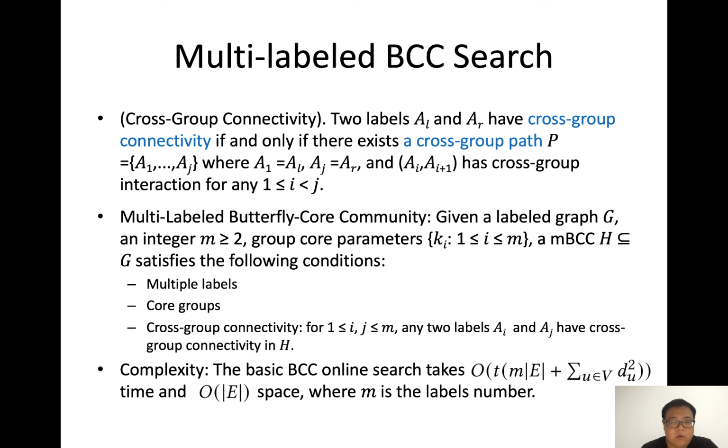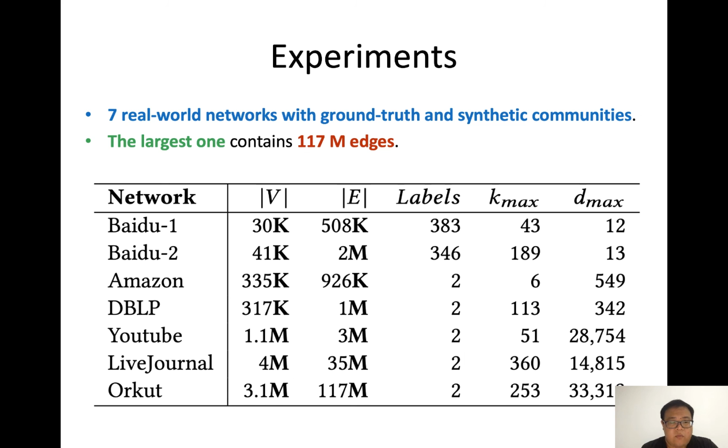The MBC model contains multiple label groups. Each group is a k-core, and the cross-group connectivity ensures any two groups are connected by cross-group interaction directly or through a cross-group path. We conduct experiments on 7 real-world networks with ground truth and synthetic communities.